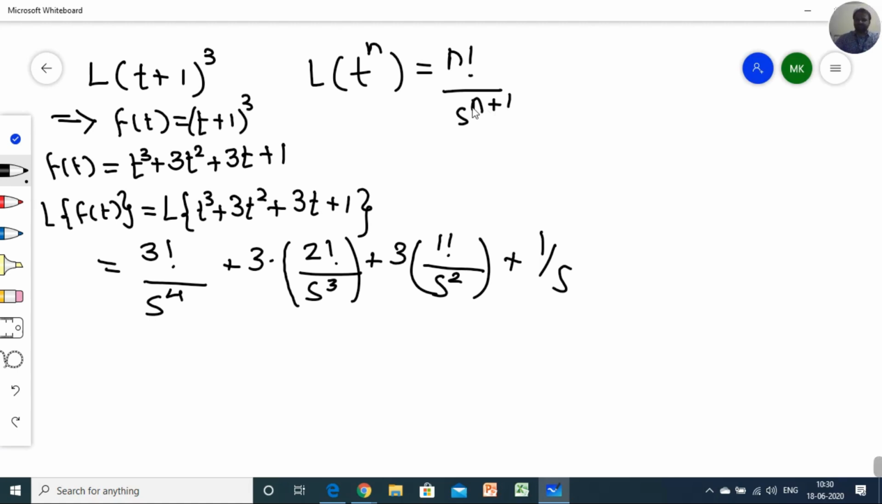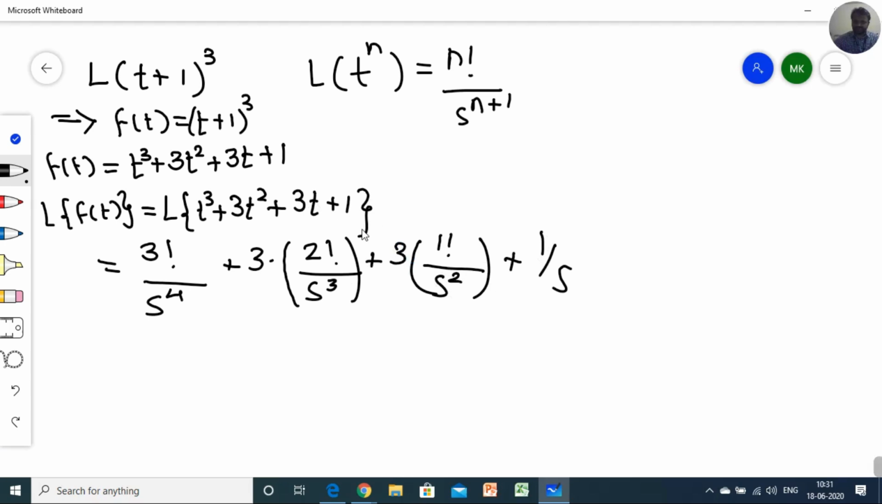Laplace of t raised to n is equal to n factorial upon s raised to n plus 1. Here I apply it simply: t cube is there, so 3 factorial upon s raised to 3 plus 1, that is s to the 4, plus 3 into t square, so 2 factorial upon s raised to 2 plus 1, plus 3 into t, so 1 factorial upon s squared, plus 1 by s.